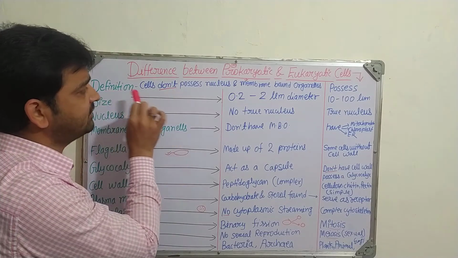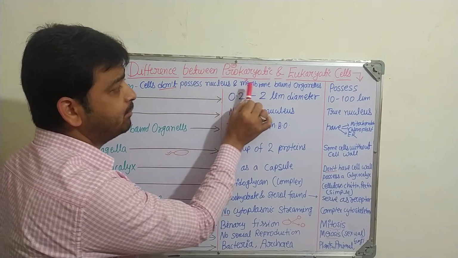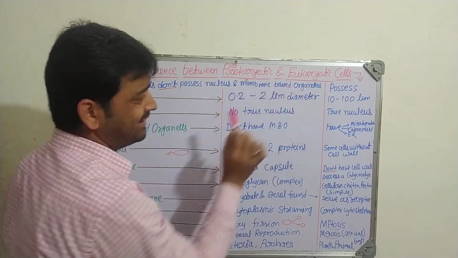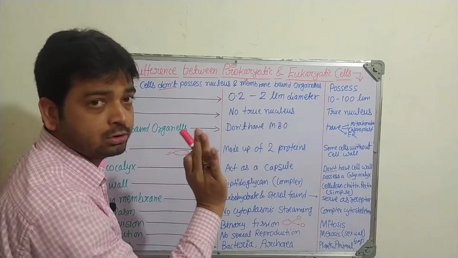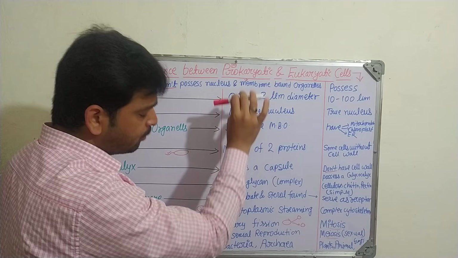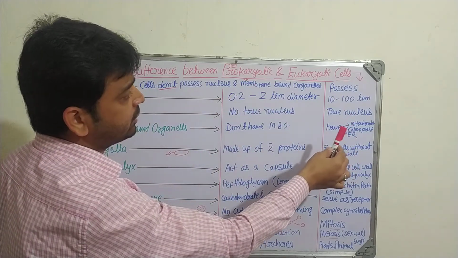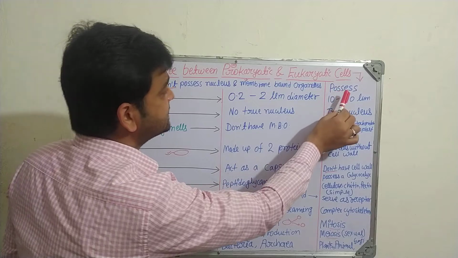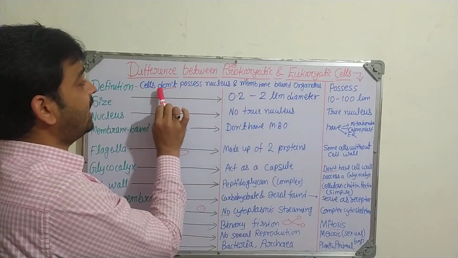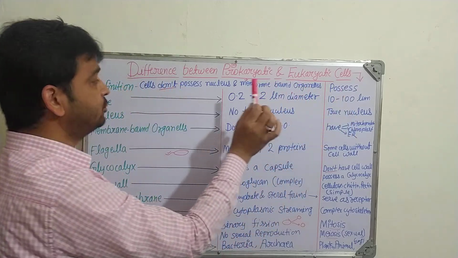When we talk about the definition, in the prokaryotic case, the cell doesn't possess a nucleus or membrane-bound organelles, right? That's what "pro" means, no. But these will be there in the eukaryotic. So eukaryotic cells possess a nucleus and membrane-bound organelles, that you need to remember.